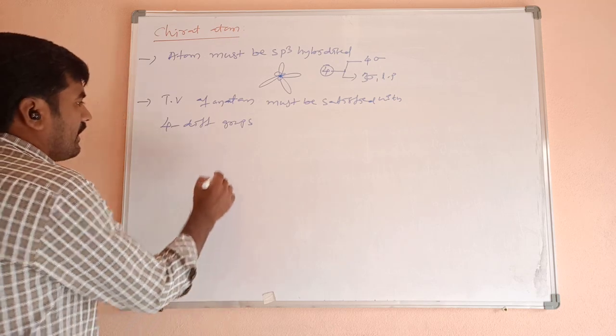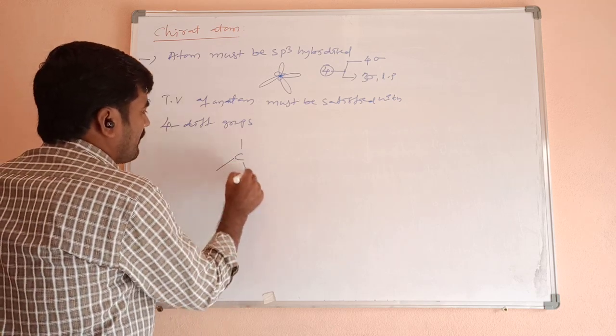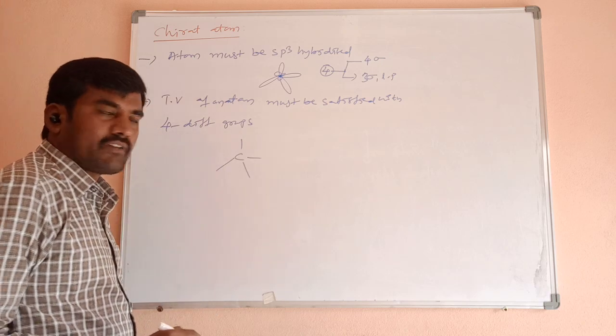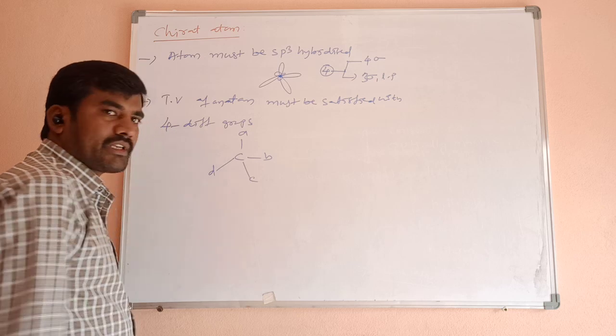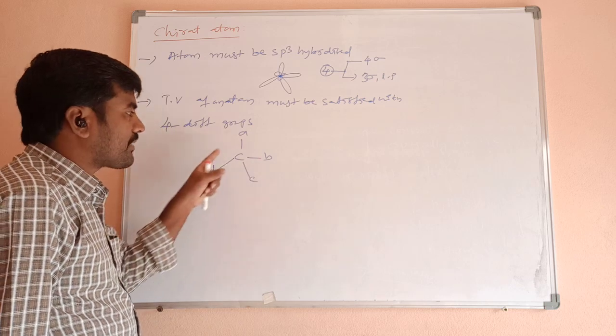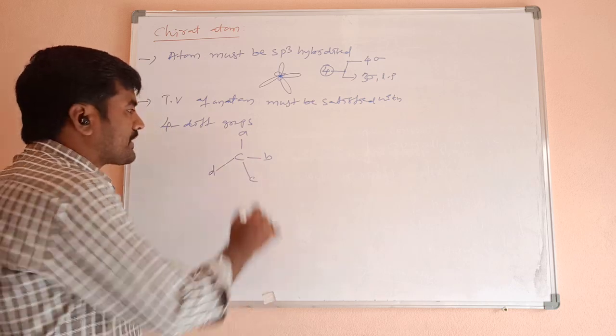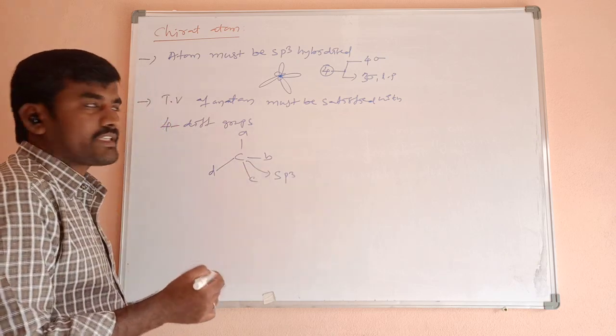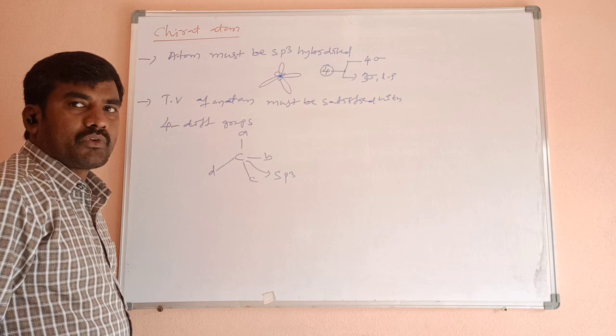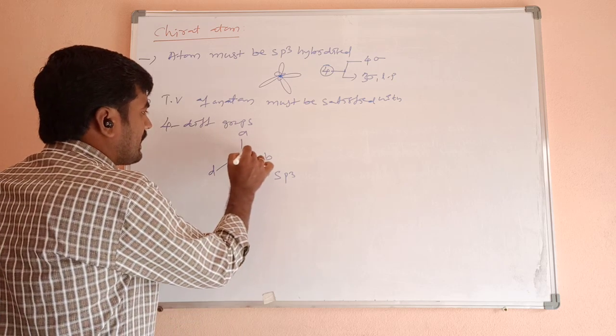For example, this is the carbon atom. It contains 4 valences. Tetravalence is satisfied by A, B, C, D. 4 different groups are there. Tetravalence of this carbon is satisfied by 4 different groups. And one more thing, it undergoes sp3 hybridization. Second point, satisfied by 4 different groups. So it is a chiral center.